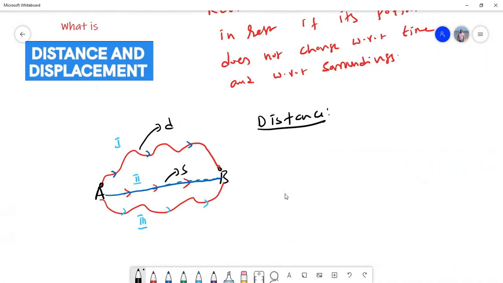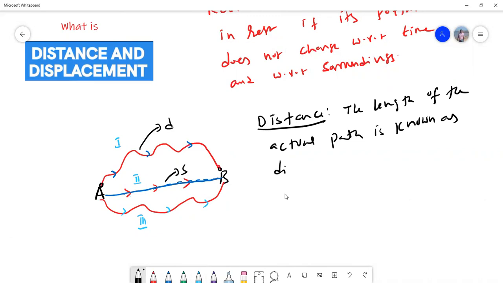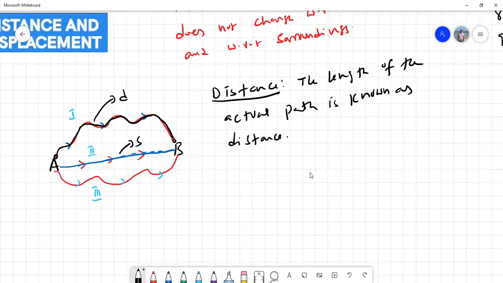If you measure the length of the total actual path, that is known as distance. What is the actual path? From here he went like this. This is the actual path taken by the man. You measure the length of that path, that will give you distance.